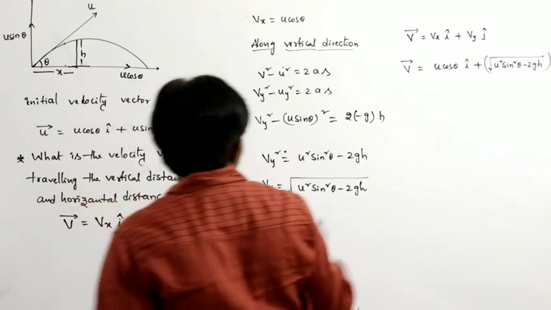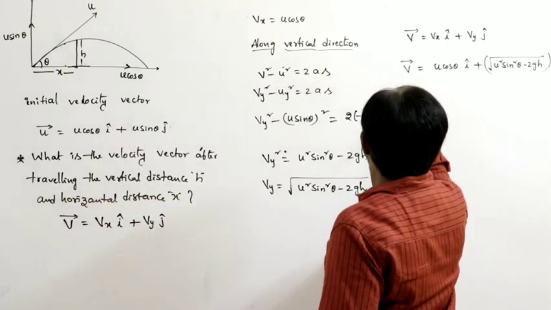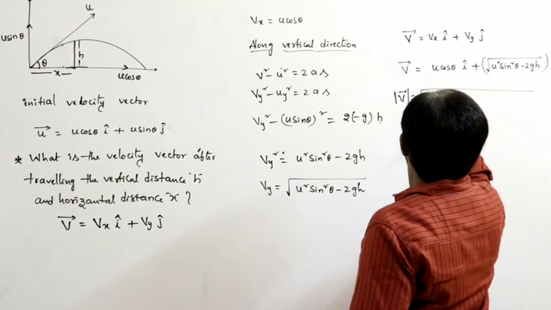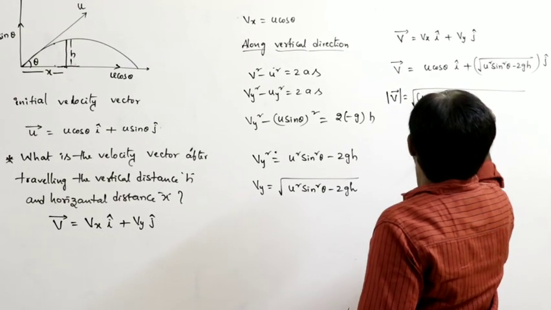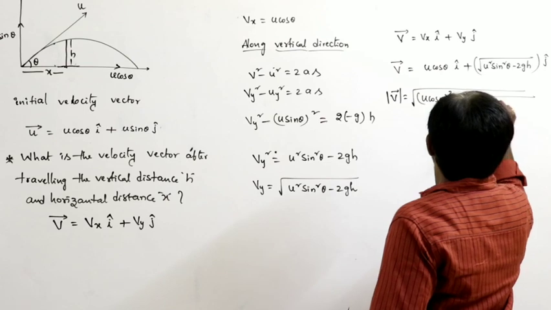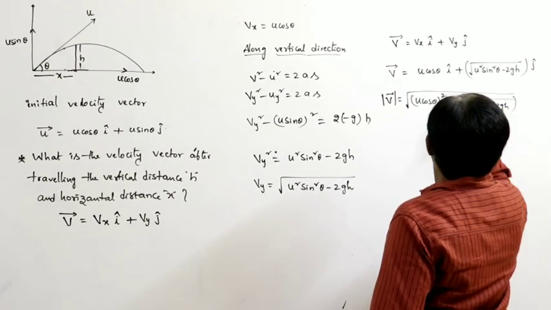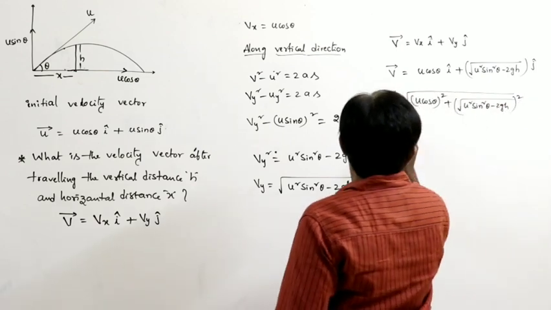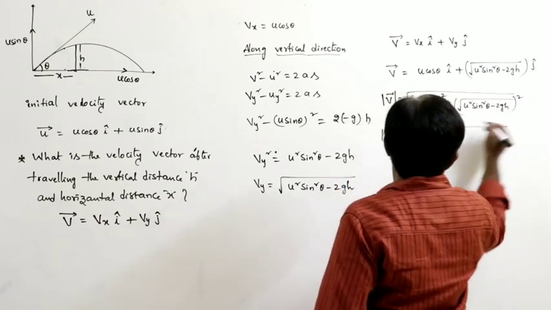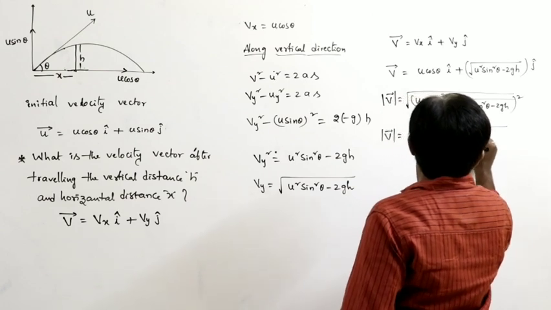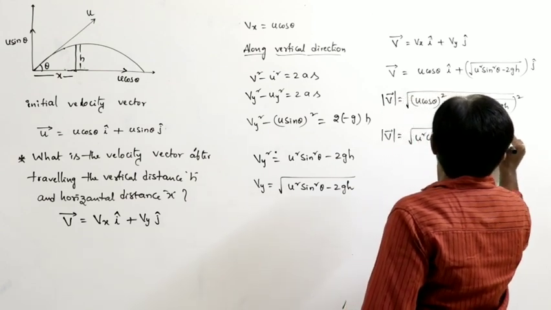So what is the magnitude of this? The magnitude of v bar can be written as square root of u cos theta whole square plus under root u square sin square theta minus 2gh whole square. So magnitude of v bar is square root of u square cos square theta plus u square sin square theta minus 2gh.